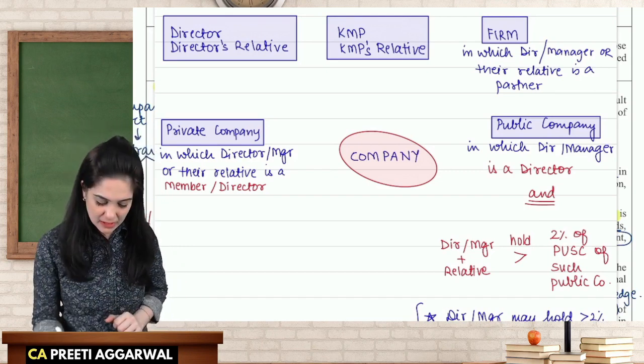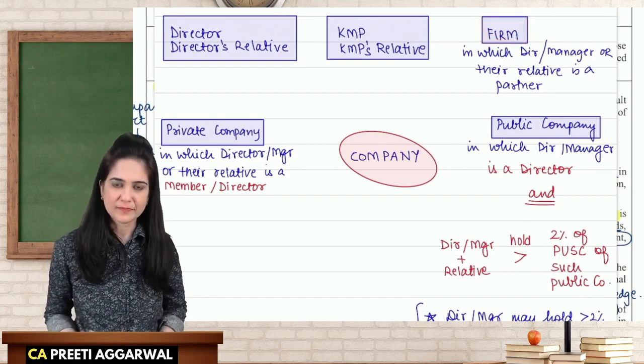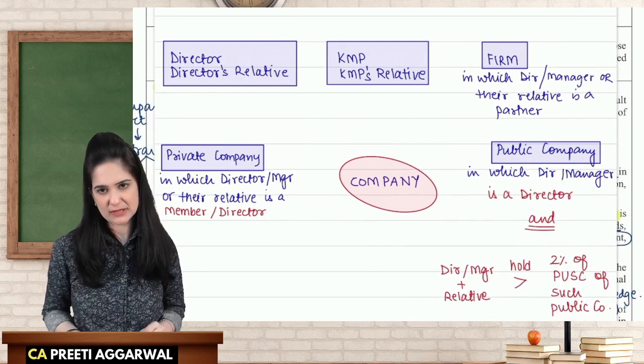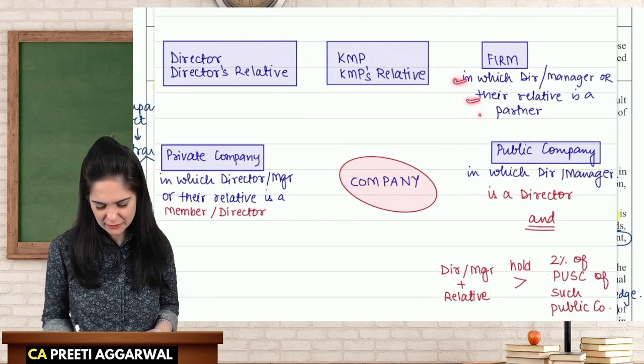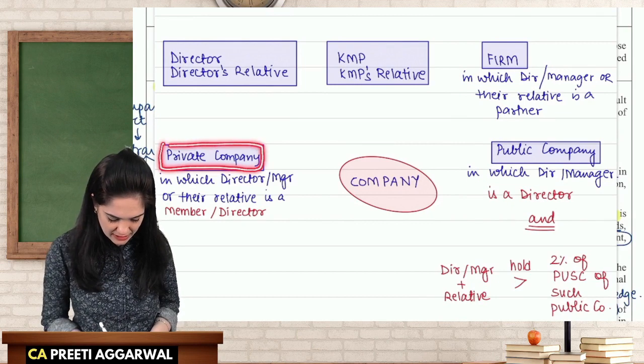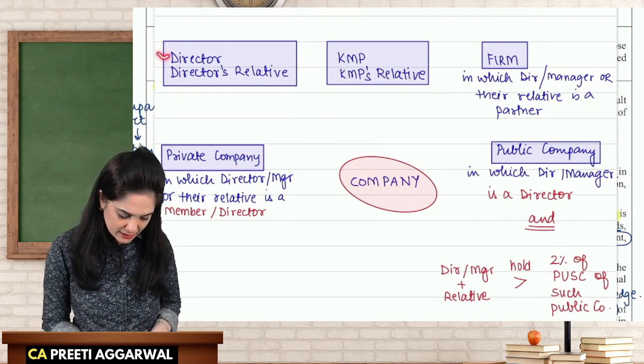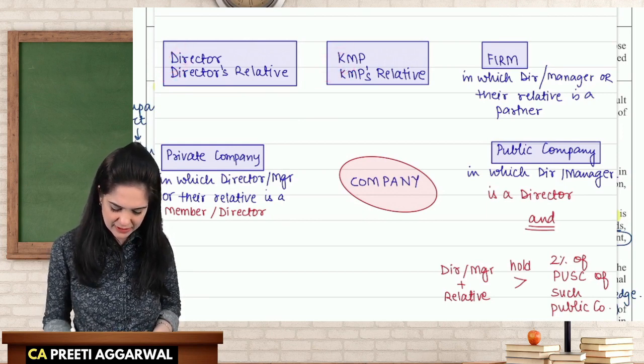Simple. Any firm, now whatever I have highlighted in square, they are my related parties. This is only extra information. Okay. So a private company will be considered as the related party of my company. Now, director, director's relative. KMP, KMP's relative.